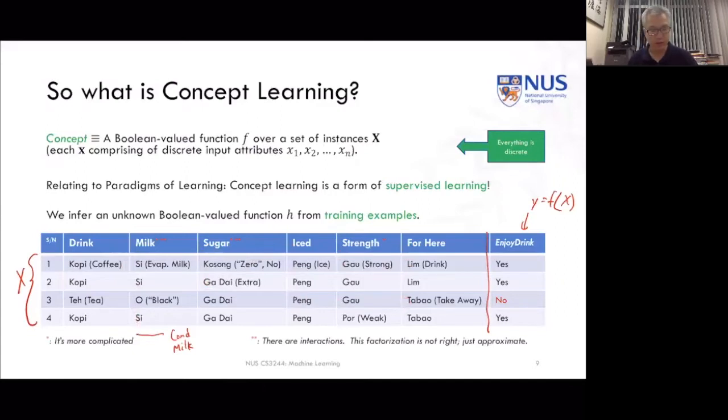So this is a case of supervised learning as we introduced in our paradigms of machine learning that we talked about last time. And note, importantly, that everything in this problem is discrete. Our Boolean function is discrete, as well as the training instances all have discrete values for their attributes.